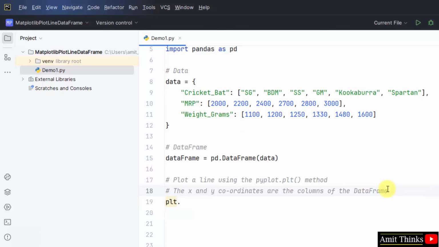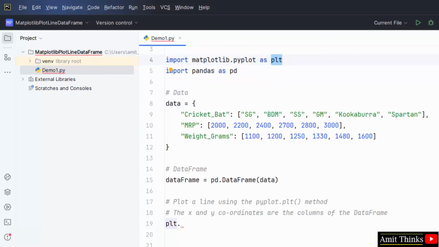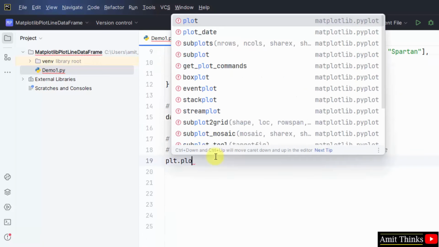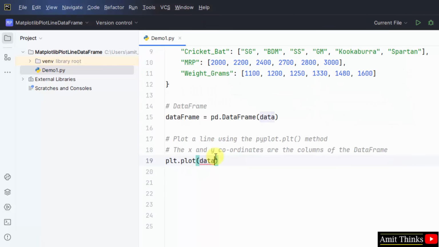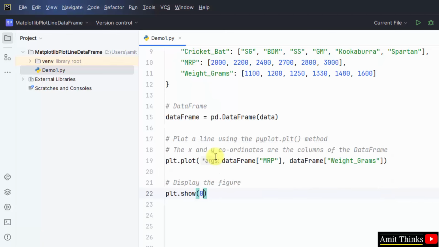plt, that means the following plt, matplotlib dot plot, and within the brackets mention data frame MRP, data frame, and the weight underscore grams column. Okay. Now display the figure like we did before. plt dot show method will display a figure. That's it. Now I'll run it.